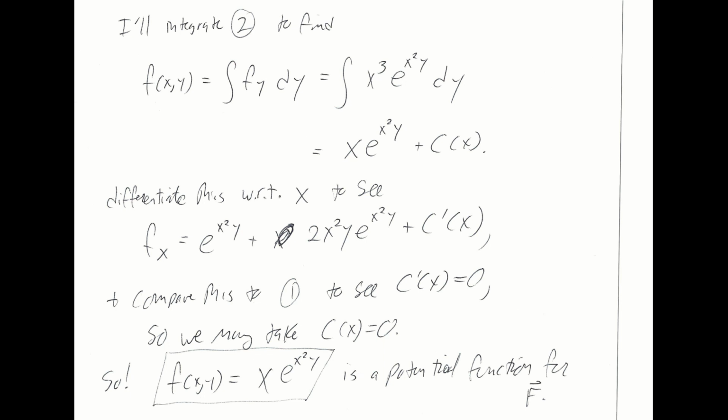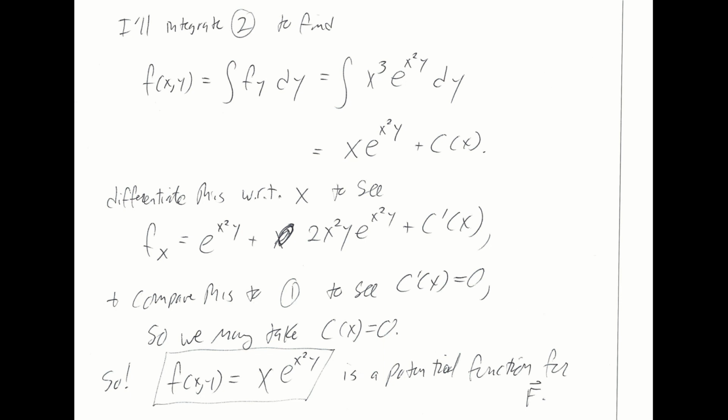So now we have an expression for little f. We got it by integrating the expression for f sub y that big F gave us. I'm going to differentiate that with respect to x, and I arrive at this expression. So differentiating this summand with respect to x involves the product rule, and the derivative of c of x with respect to x is just c prime of x.